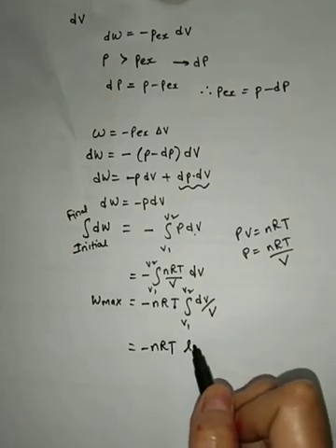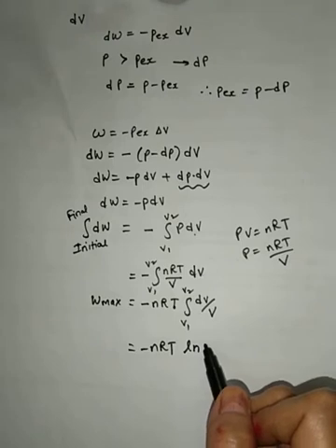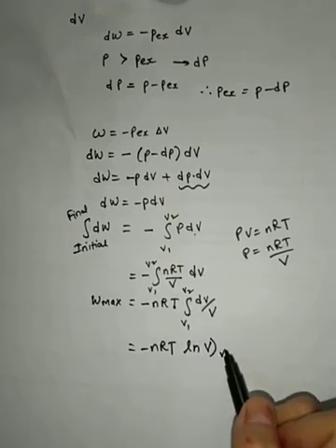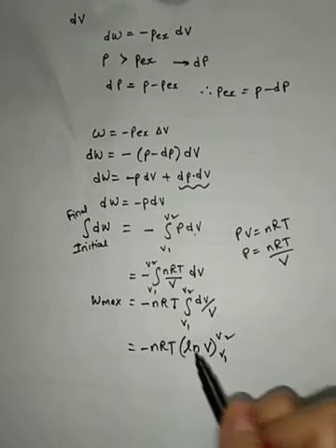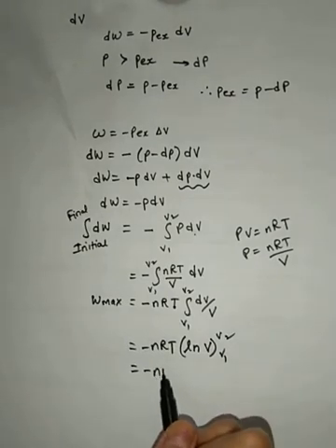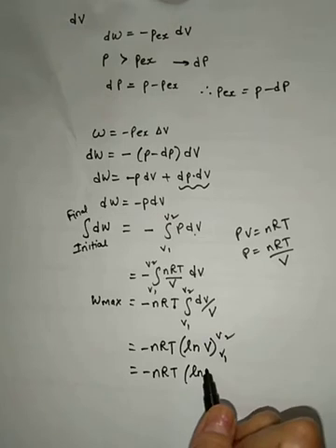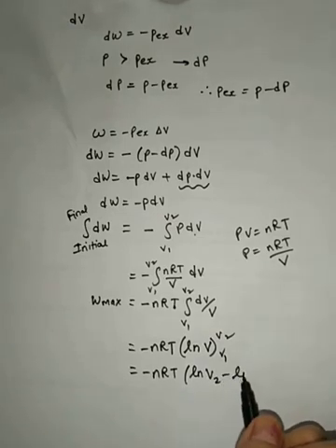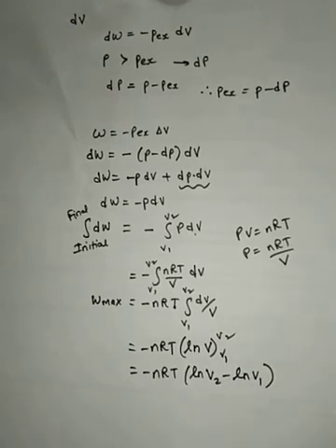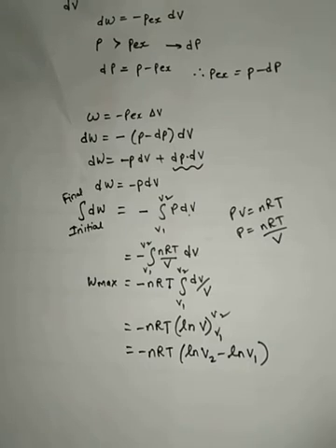It is log of x. So I will write log of V between the limits V1 and V2, right? And in log we write upper minus lower limit. So ln of V2 minus ln of V1 we will write. Correct?